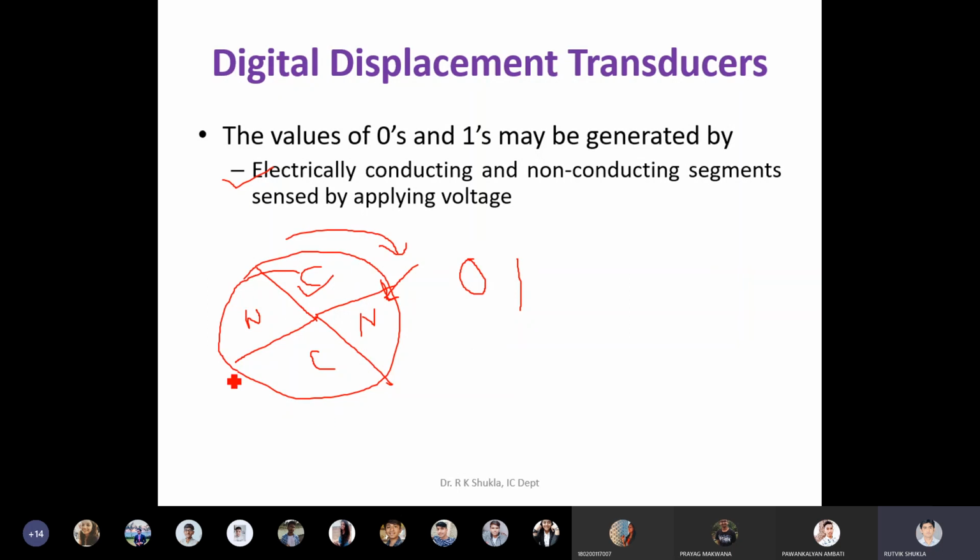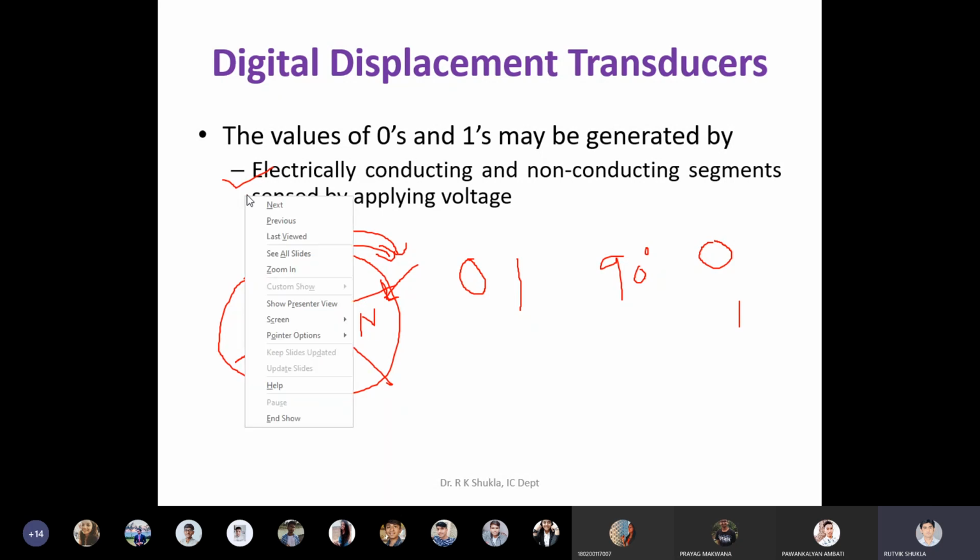So suppose 360 degrees is the total revolution you are expecting from this device, then the maximum difference this can get is 90 degrees. That means in the entire 90 degree portion, its output either remains 0 or remains 1. This is a simple thing to understand.